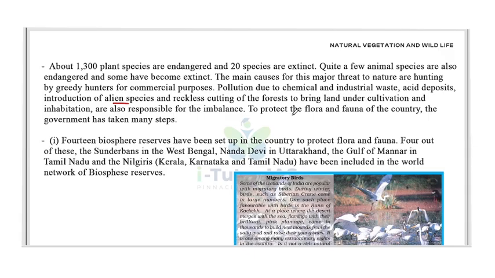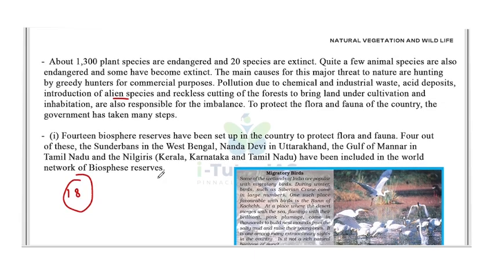Now, to protect the flora and fauna of the country, the government has taken many steps. First one, 14 biosphere reserves have been set up in the country to protect flora and fauna. As of now, it is 18 biosphere reserves. Okay, that time only 14, but now it's 18. Four of these, the Sundarbans in West Bengal, Nanda Devi in Uttarakhand, the Gulf of Mannar in Tamil Nadu, and the Nilgiri, which is spread over Kerala, Karnataka and Tamil Nadu, have been included in the World Network of Biosphere Reserves.